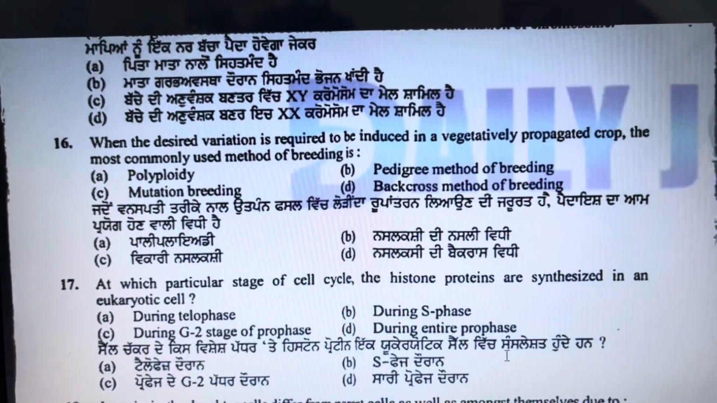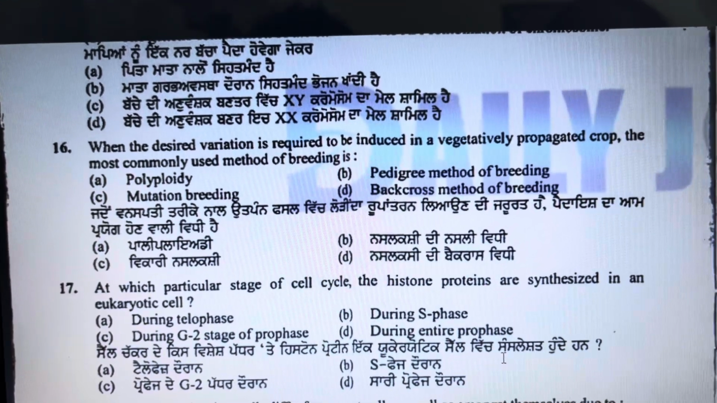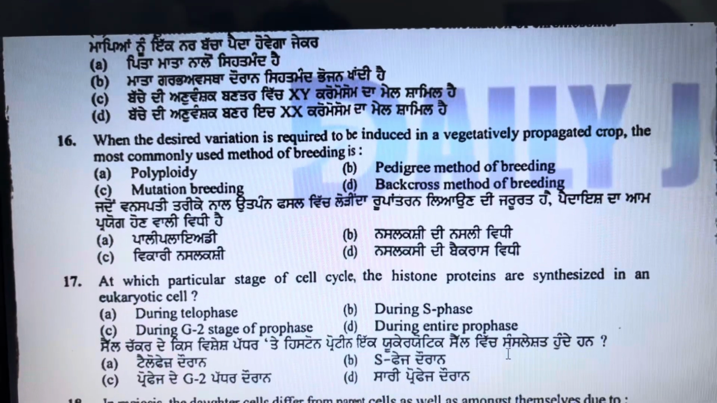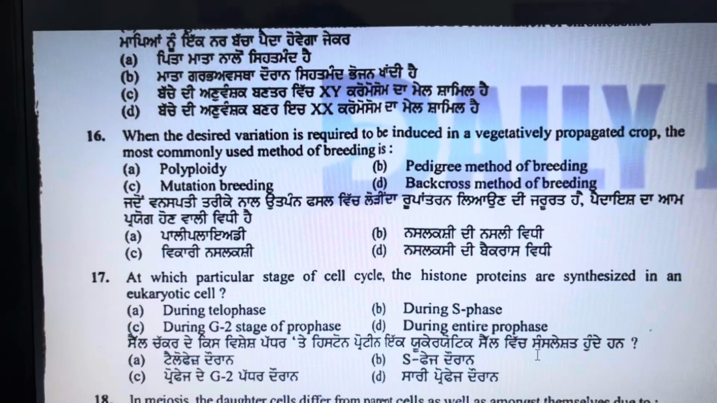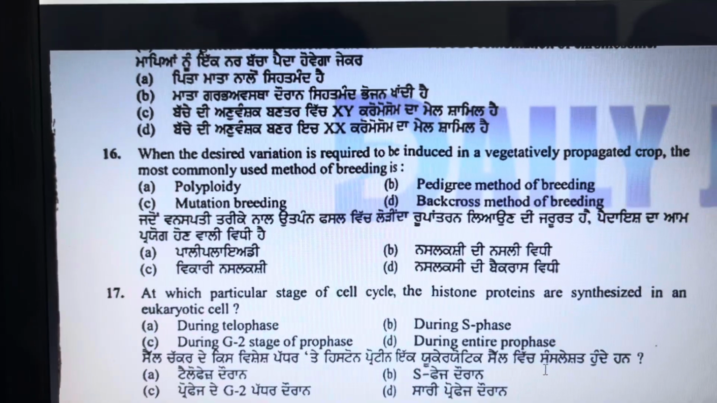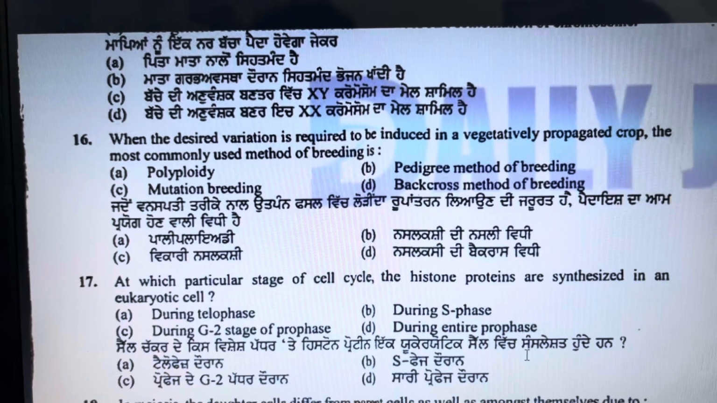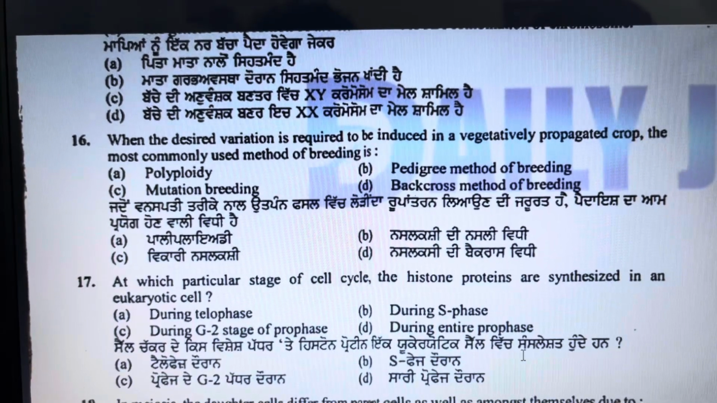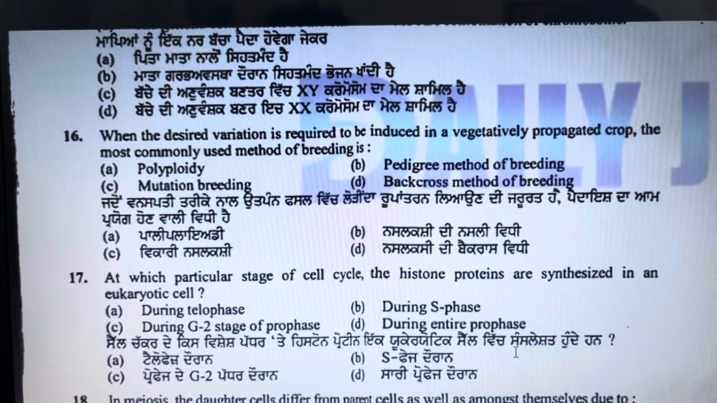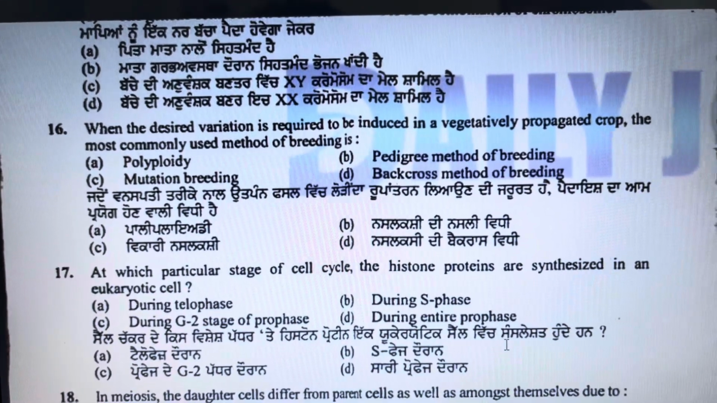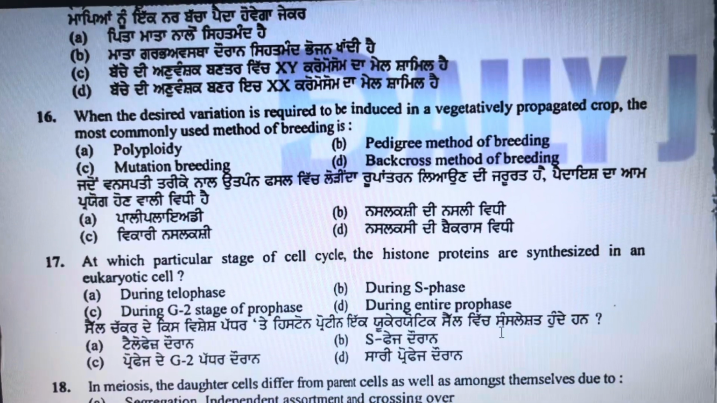Question number 16. When the desired variation is required to be induced in a vegetatively propagated crop, the most commonly used method of breeding is backcross method. So the option D, backcross method of breeding, is the correct answer, because it enables breeders to transfer a desired trait such as a transgene from one variety, the donor parent, into the favored genetic background of another. So this is known as the recurrent parent.